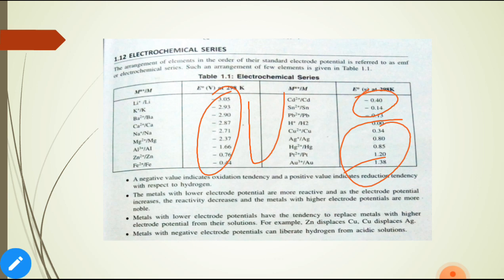Metals with lower electrode potential have a tendency to replace metals with higher electrode potential from solution. Here zinc displaces copper and copper displaces silver. A metal with negative electrode potential can liberate hydrogen from acid solution. Here a negative value shows lower potential and a positive value shows higher potential.